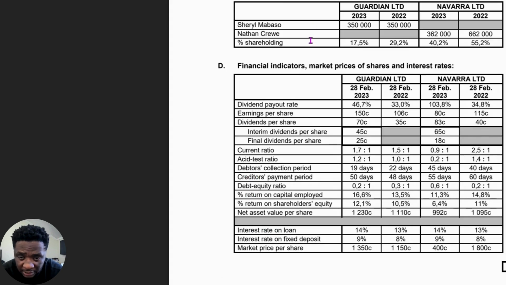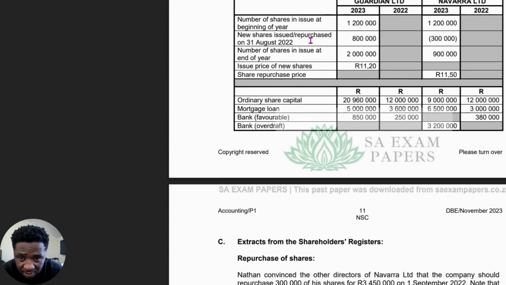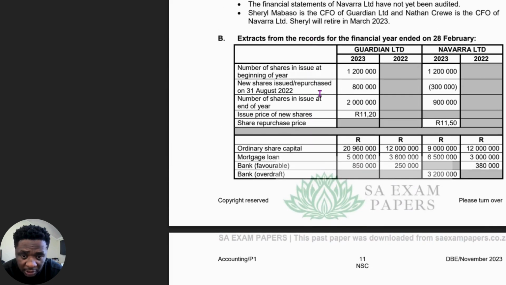So if we look at debt, the way numbers are up here, if we look at the loans, you can see that there's a mortgage loan that increased from 3.6 million to 5 million. So that basically increased by 1.4 million. So we're going to quote that.